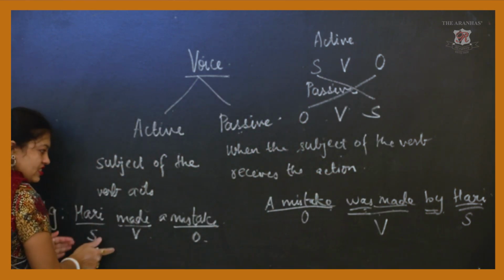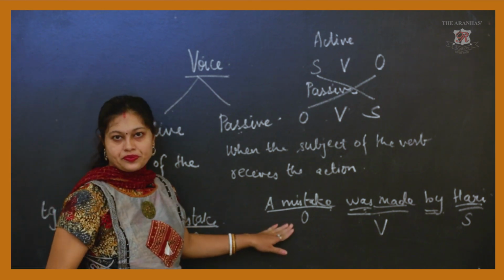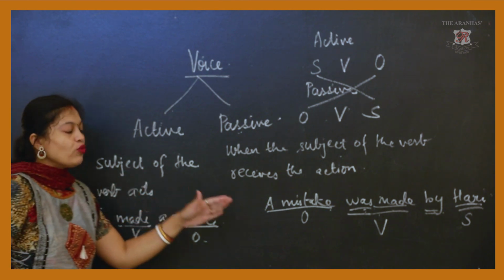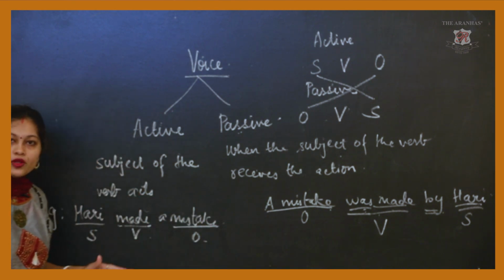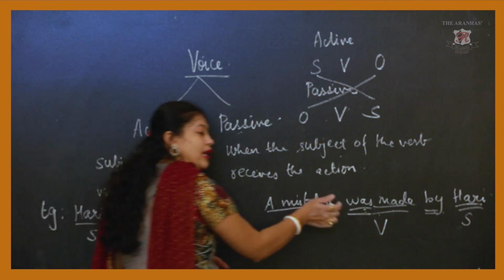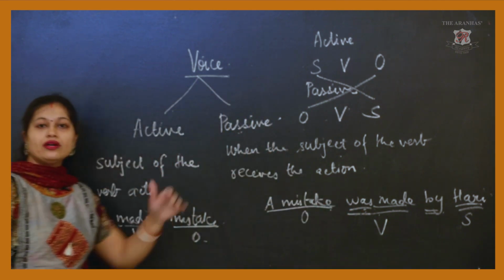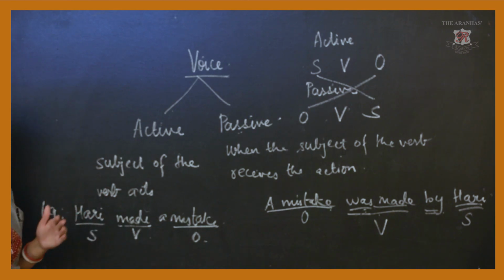This is what we studied through this example. Hari made a mistake. A mistake was made by Hari. And always remember, a helping word or modal auxiliaries are used with a verb in the passive voice.